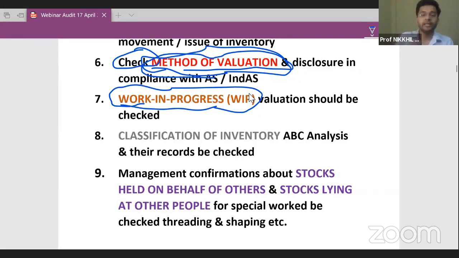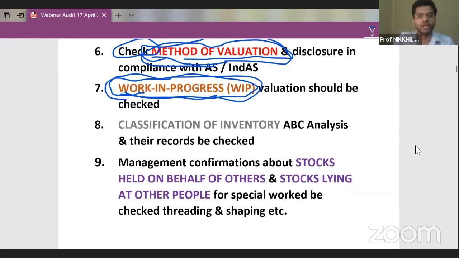Similarly, in case of food products, where the gestation period of the product is quite high, like the preparation of alcohol, which is a long process. Wine, whiskey, beer, all these things take a lot of time to get prepared. So auditor cannot know what is the percentage completion till 31st March. Auditor needs a certificate from a specialist to ensure that the percentage completion is perfect, and then only can an auditor check the work in progress.